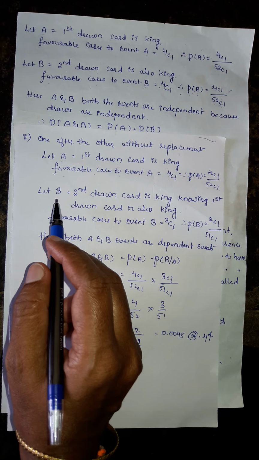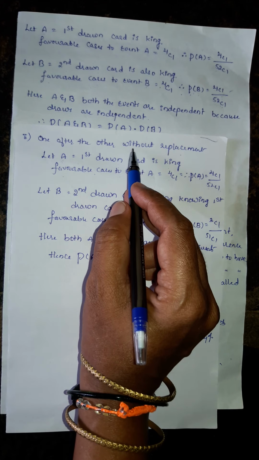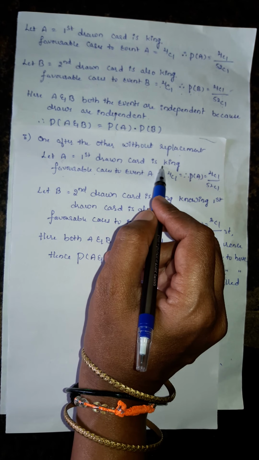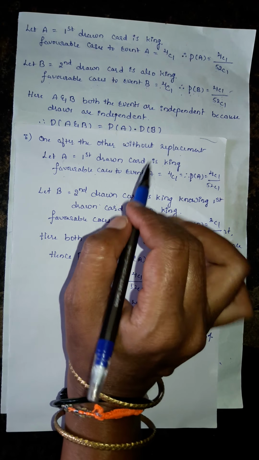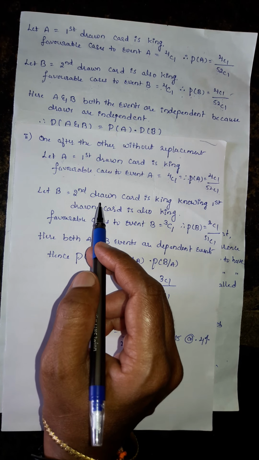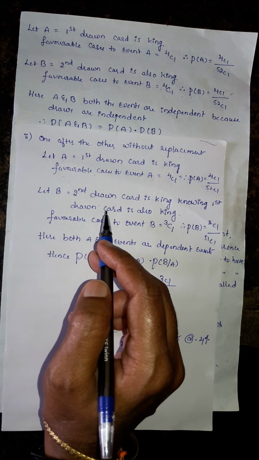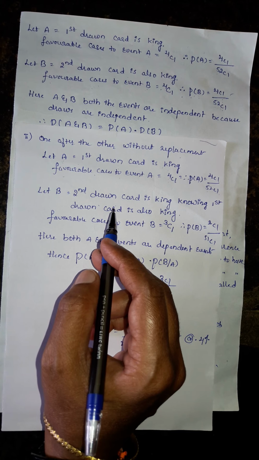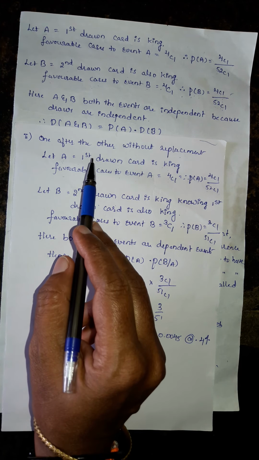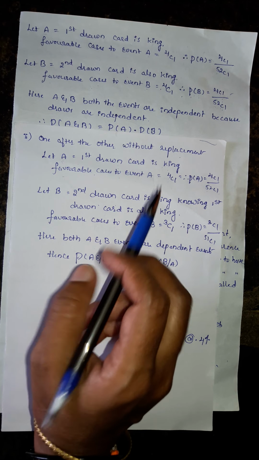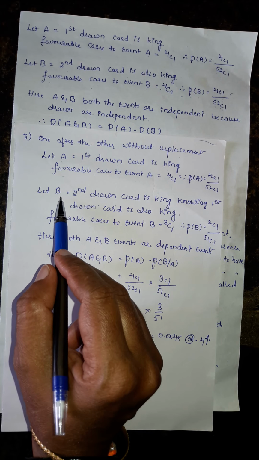In a similar manner, you want to do the second draw. What is here? In the first question you replaced the first card which you had drawn, but here in the second draw the first card is not replaced. It means what? Now the pack of cards contains 51 cards. How many king cards are there? Only 3 kings are there. The first king was in the first draw itself. It is drawn, which is not replaced. It means only 3 king cards are there.